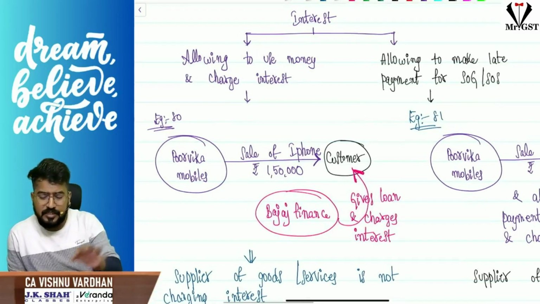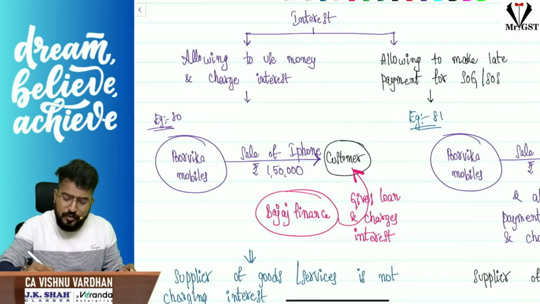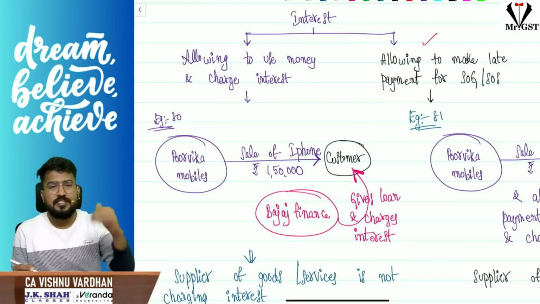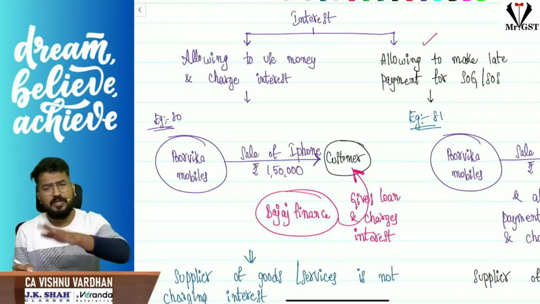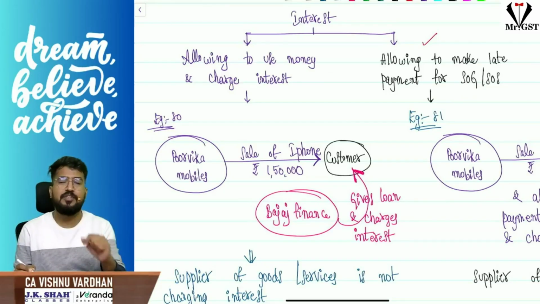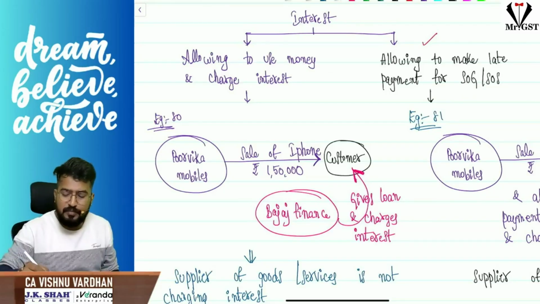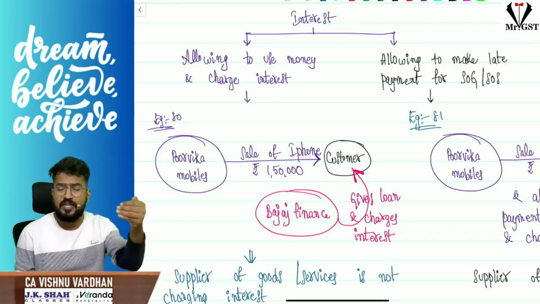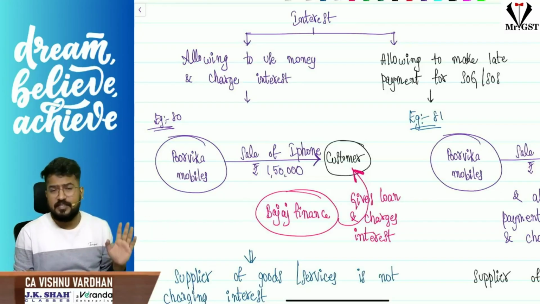Sir, the next one is, we are selling goods or services to somebody, and for late payment, we are charging interest. You call it interest, somebody will call it late fee, somebody will call it penalty. That's a different story. But why are you charging it? Because there is delay in payment of tax. So please understand, interest is dealt with in two cases. One is you extend loans, advances, deposits. For that, if you get interest, it is exempt under GST.